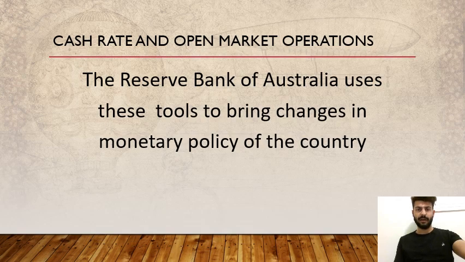In open market operations, the Reserve Bank of Australia purchases and sells securities in the market. The Reserve Bank of Australia purchases or sells these securities in the market to increase the money flow in the market or to decrease the flow in the market. In the open market, securities are purchased or sold.